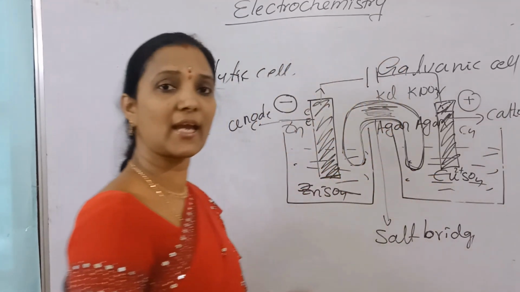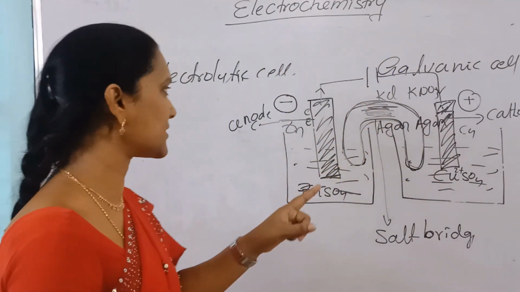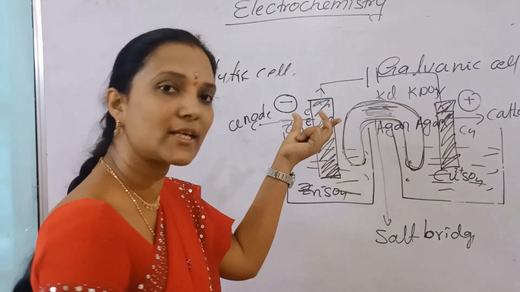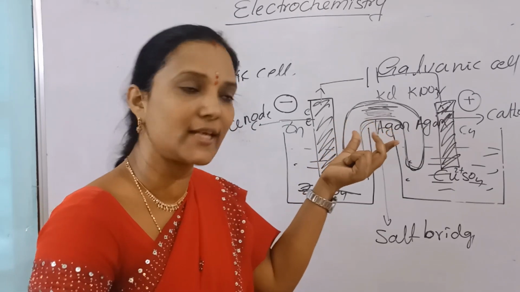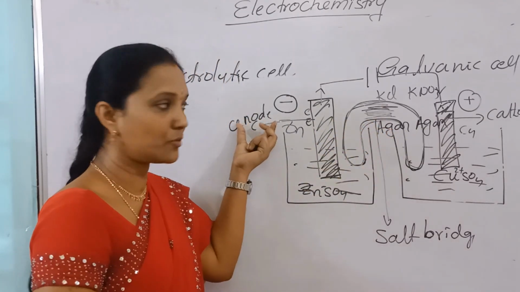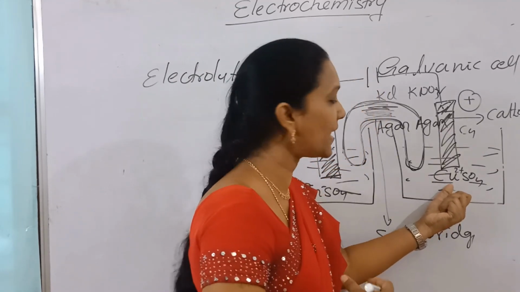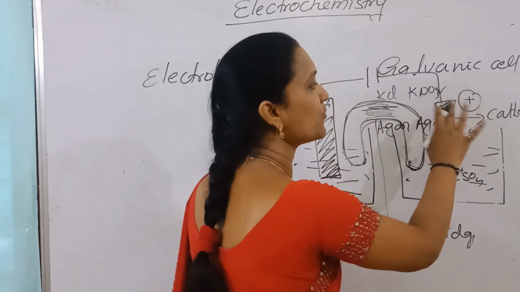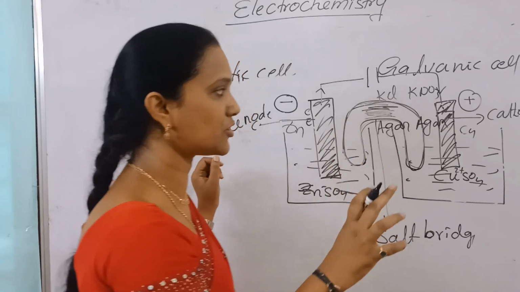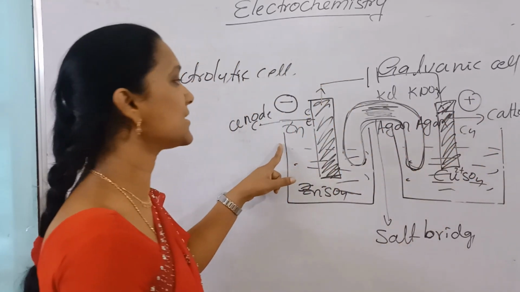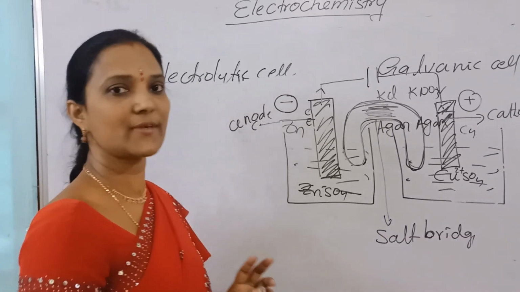This is the reverse of electrolysis, where negative is the cathode and positive is the anode. Here, negative is anode and positive is cathode, because this one generates electrons, negative charge, so it is the anode, and here it takes the electrons. Those electrons are gained by Cu2+ ions. So here it is positive, taken as the positive electrode. This positive electrode is the cathode and this negative electrode is the anode.